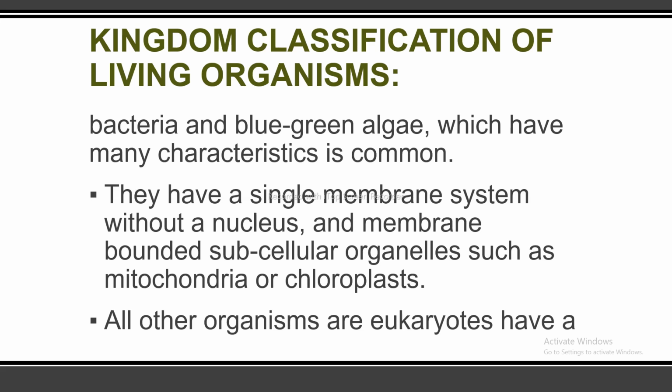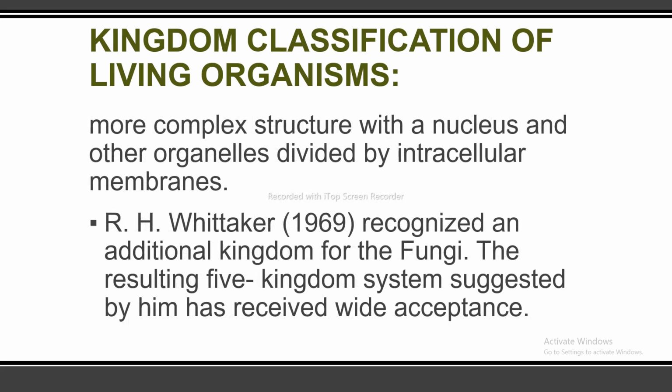All other organisms are eukaryotes, which have a more complex structure with a nucleus and other organelles divided by intracellular membranes. R. H. Whittaker, in 1969, recognized an additional kingdom for the fungi, and the resulting five-kingdom system suggested by him has received wide acceptance.